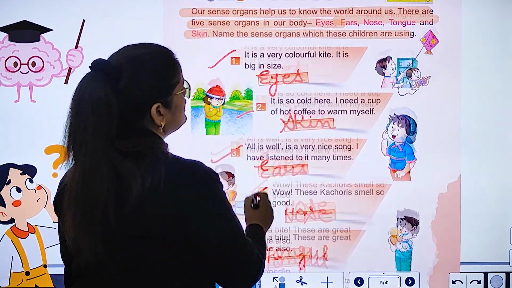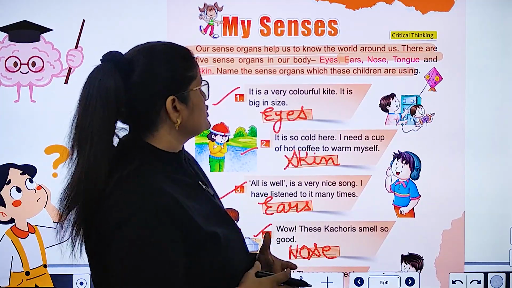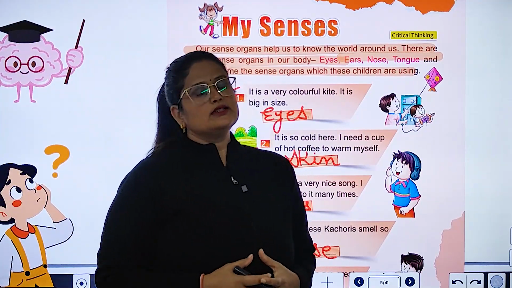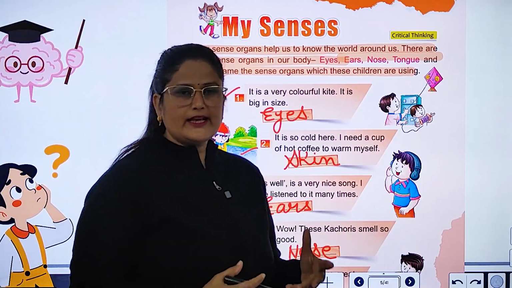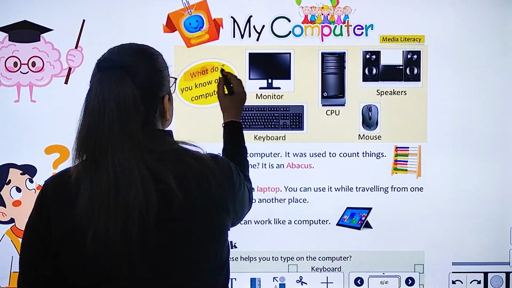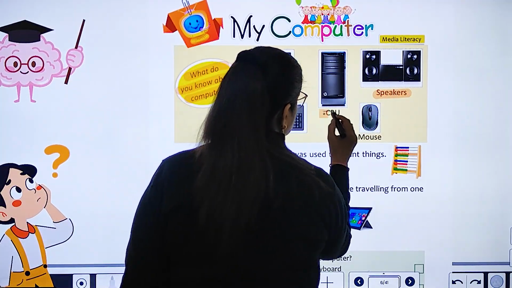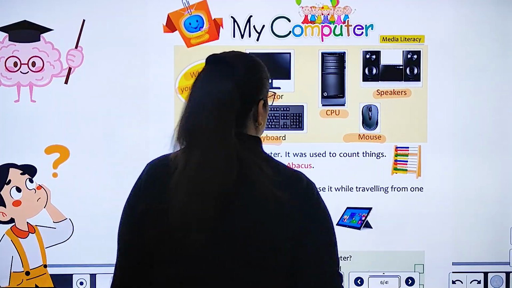So these are the 5 sense organs of our body. So dear students, this chapter is over. Now let's begin the next chapter. My computer. What do you know about computers? Monitor, speakers, CPU, keyboard, and mouse.